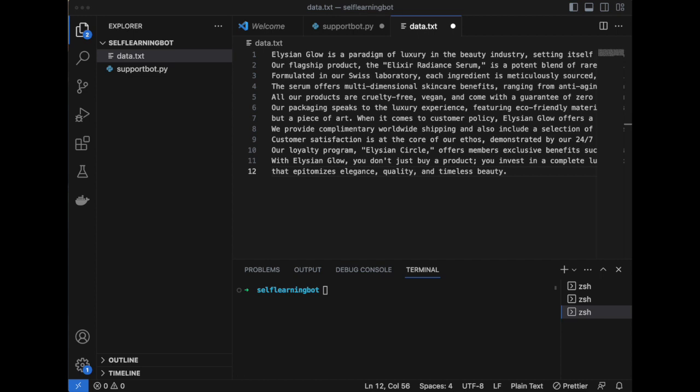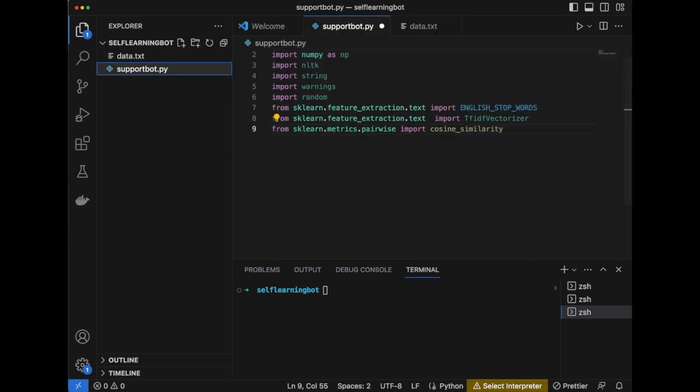Once I've entered the data, I will save it. Next, I have to read this data for my bot program. So what I will do is write f equals open, with brackets. I will enter the path and then the command, and tell it to ignore the errors while reading the data. So we are reading the data and storing it in the f variable. After that, we will read the entire file and store it in a variable called raw_doc using the f.read function.